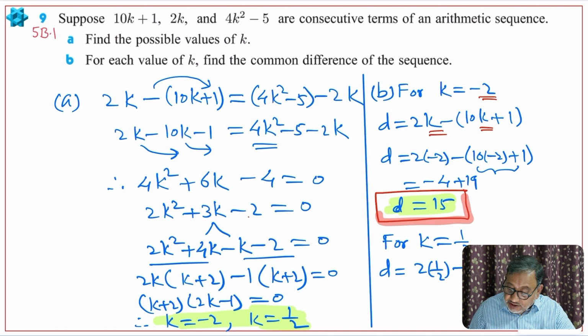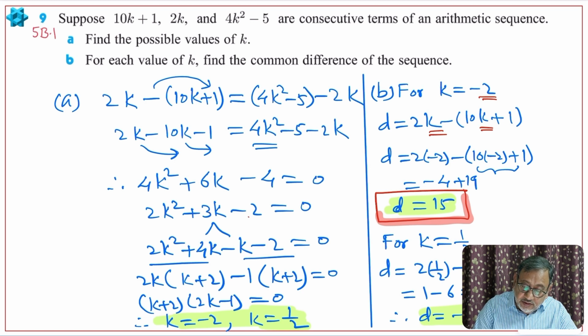So minus 6. 2 multiplied by half gives you 1. So 1 minus 6 gives you minus 5. So therefore D is equal to minus 5. Okay. So I will highlight it, right? So therefore this is the second D for second k.